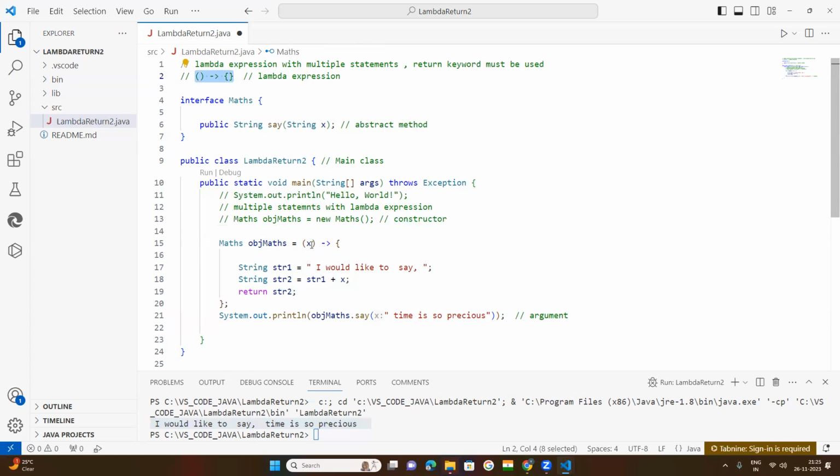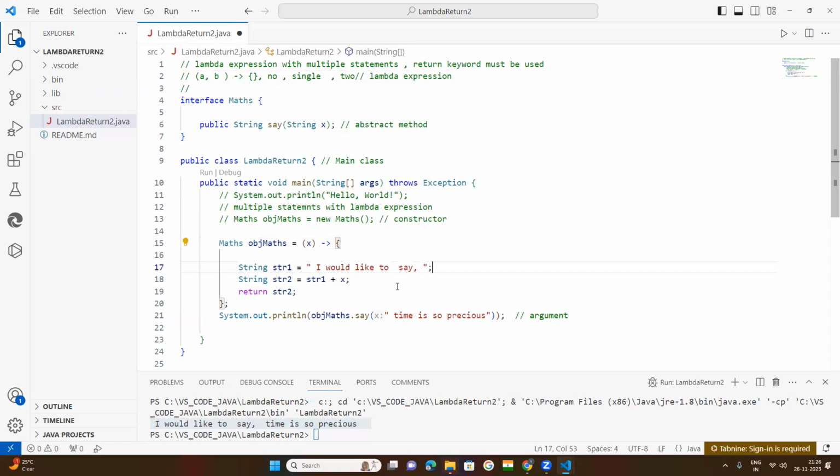So I have started with the one parameter lambda expression. I told you that. If you will not pass anything, that is called no parameter, otherwise zero parameter. If you pass one parameter, it is called single parameter. If you pass two parameters, it is called a two parameter lambda expression. Like that. Here, one parameter I have declared. After that, this is a token within the body.